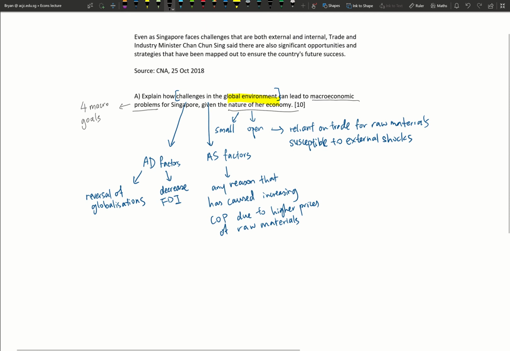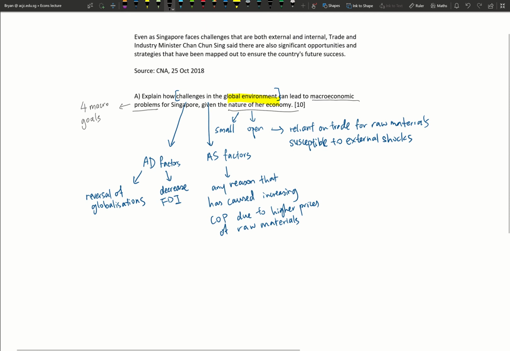If they ask about internal problems, then perhaps you want to talk about how Singapore's productivity growth and labor supply growth are not as fast as before. So that is a domestic problem. But for the purpose of this question, I say again, it's talking about the external challenges.